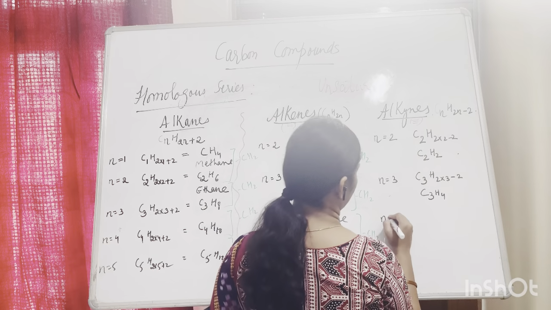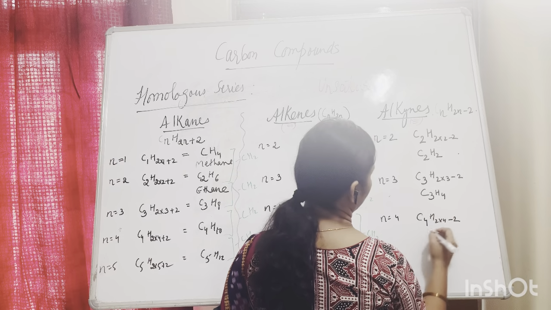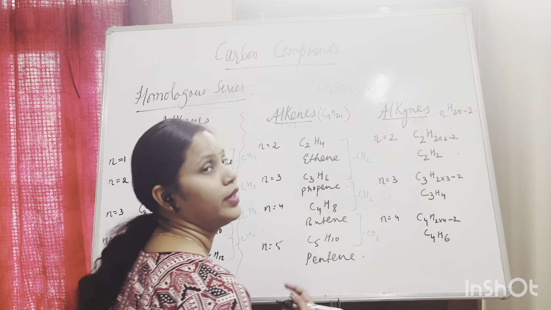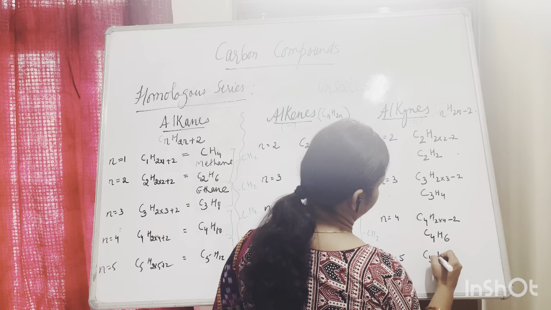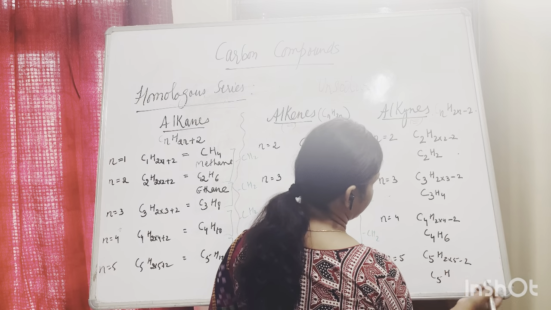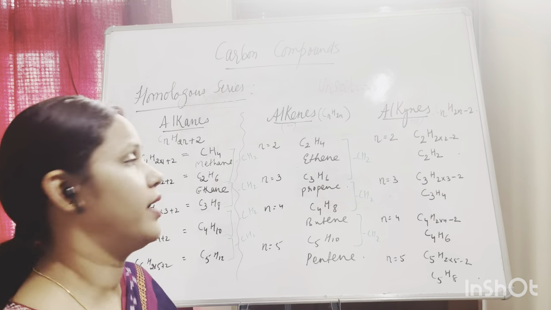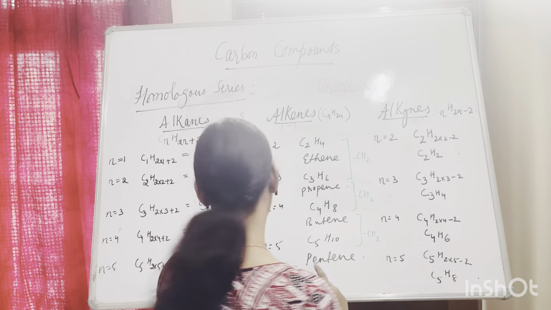Then n is equal to 4, it will be C4H(2 into 4 minus 2), that is C4H6, butyne. And if n is equal to 5, it will be C5H(2 into 5 minus 2), that is C5H8, pentyne. Again, you see the difference?